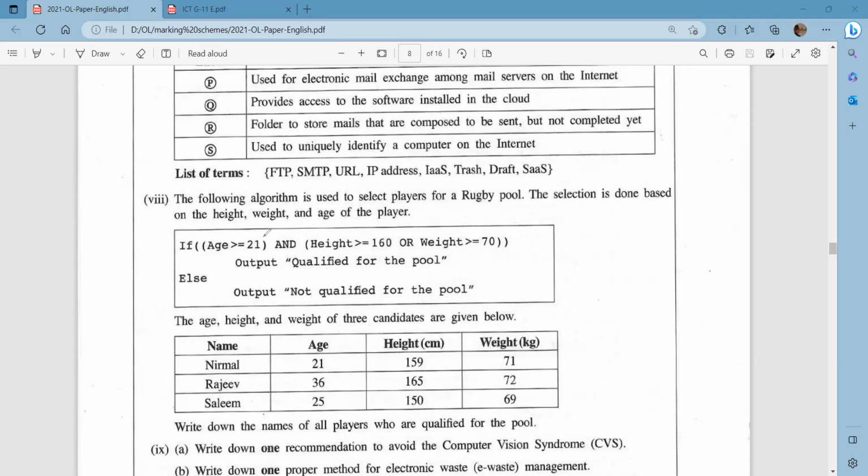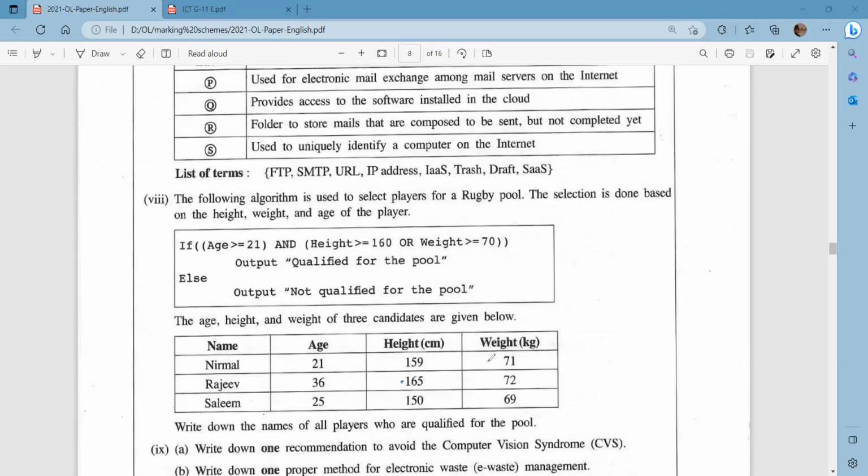So here, first it's about the age. All these people from the age, it's fine. But we have another part to consider. The height should be greater than or equal to 160. In that case, this one is qualified from the height. Or the weight should be greater than or equal to 70.